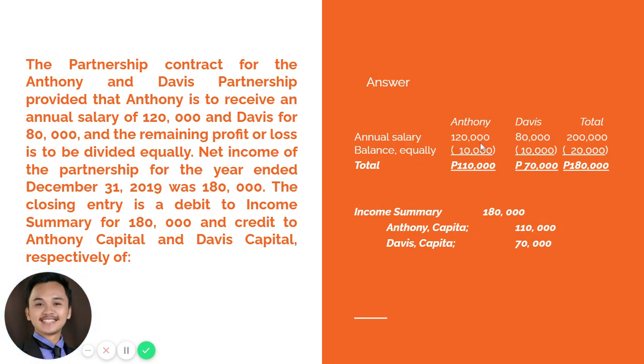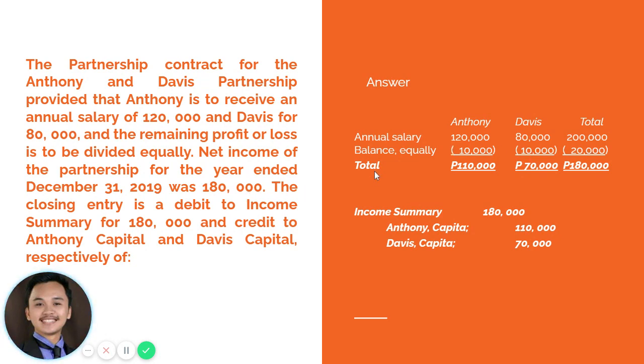So again, Anthony will be receiving 120,000 and Davis will be receiving 80,000. However, the total annual salary of both the partners already exceeds the total net income of the partnership, which is only 180,000. So therefore, the 20,000, which is considered as the loss or deficit, will be shared by Anthony and Davis equally.